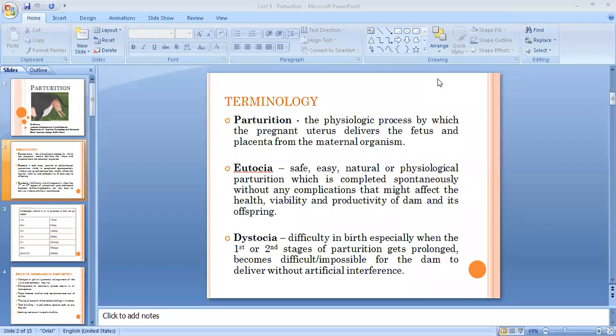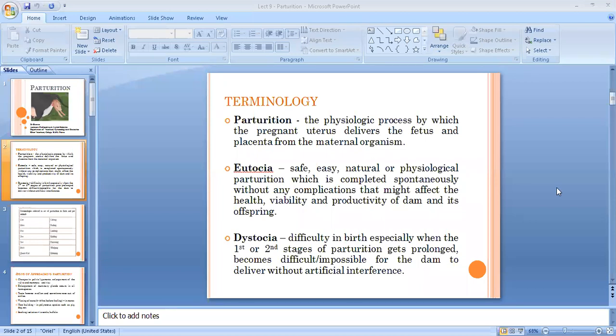When the term is complete, term means gestation period is complete, so that time, due to some physiological processes, the dam expels out the fetus along with the fetal membranes, or you can say placenta. So this process of expulsion of fetus as well as placenta is called as parturition. So there are another two terms, one is eutokia and another is dystocia. So these are related to parturition only.